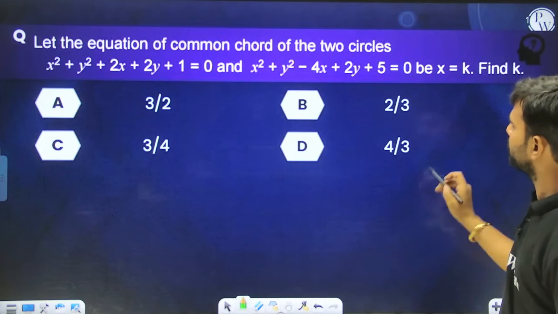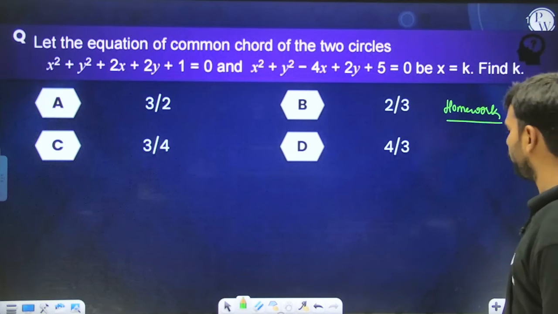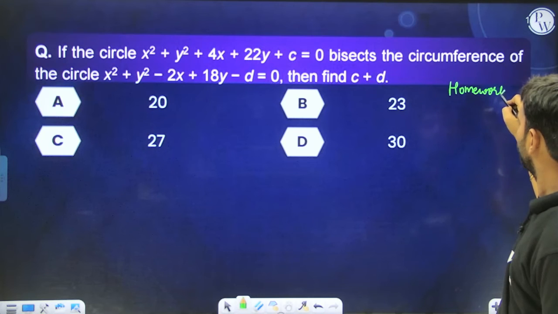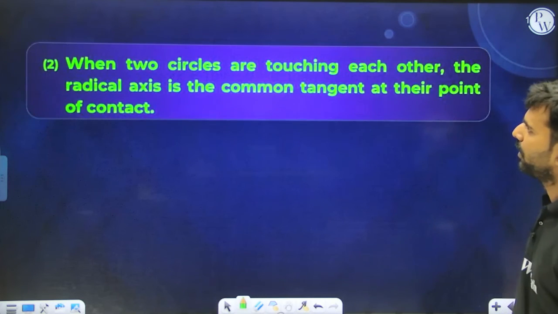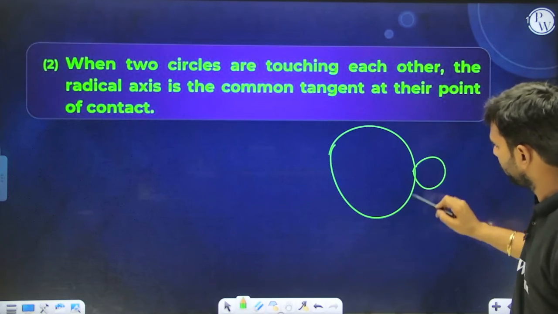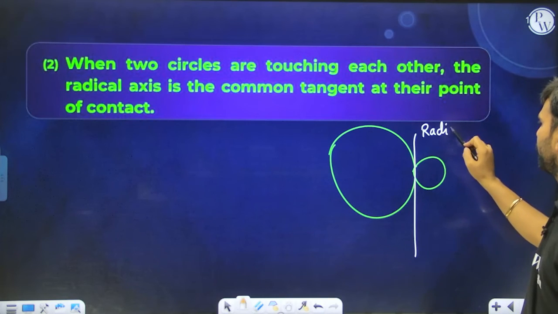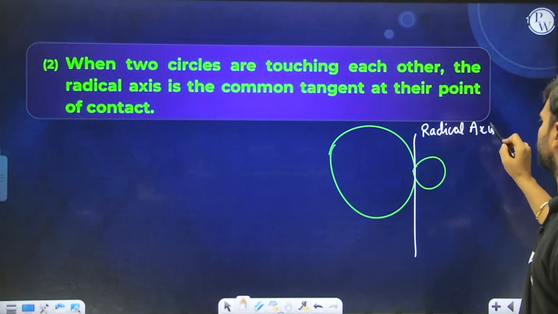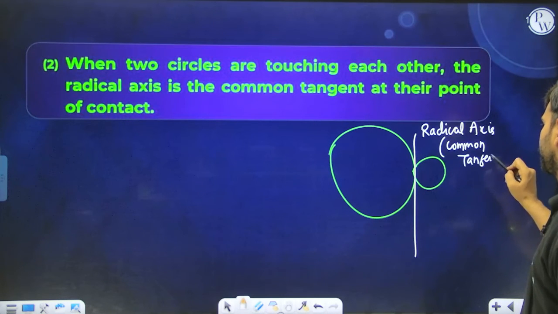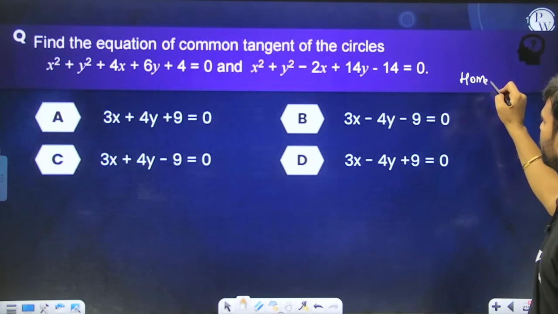So this is a direct question I'm giving you. I hope you will be able to do this. One more thing, this is homework. When two circles are touching each other, the radical axis is the common tangent. When the two circles are touching like this, then this tangent is nothing but the radical axis. This is also known as the common tangent. You guys can do this question as part of homework now.